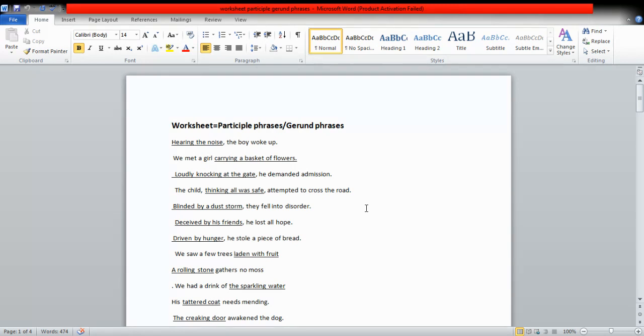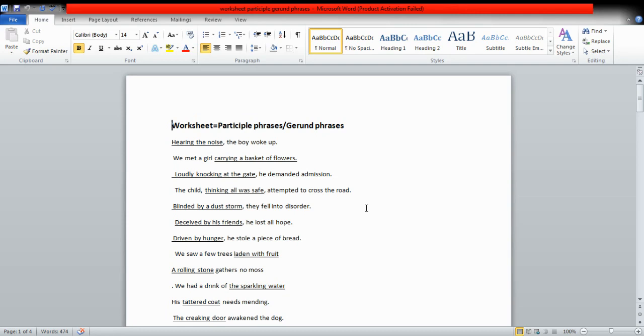Hearing the noise, the boy woke up. The phrase is beginning with a present participle and it is about the boy. So it is a participle phrase. We met a girl carrying a basket of flowers. So it is about the girl, and it is also beginning with the present participle. So it is a participle phrase.